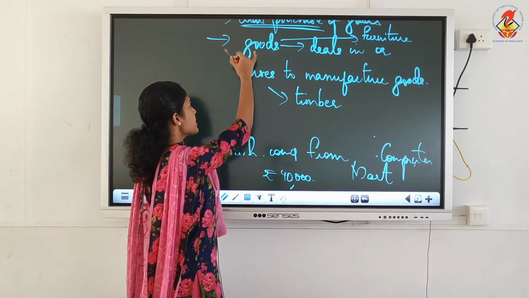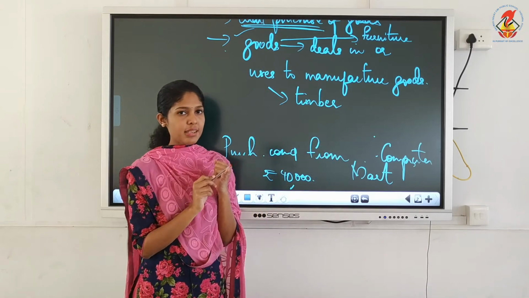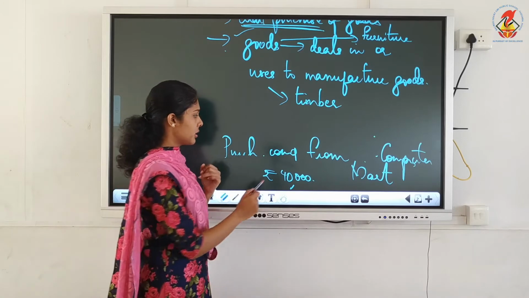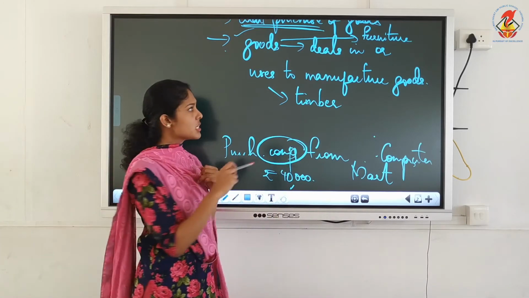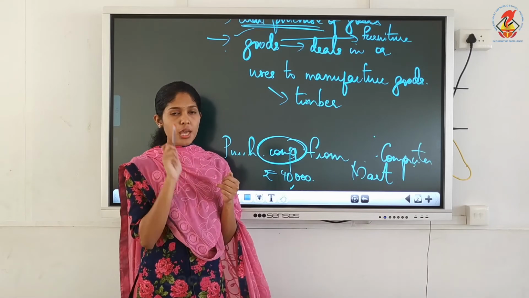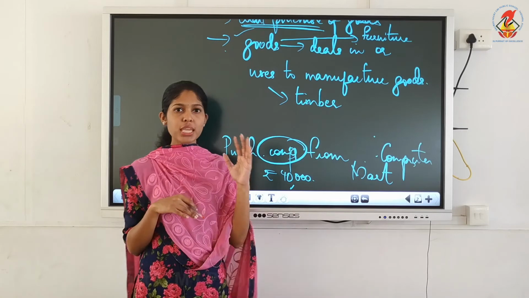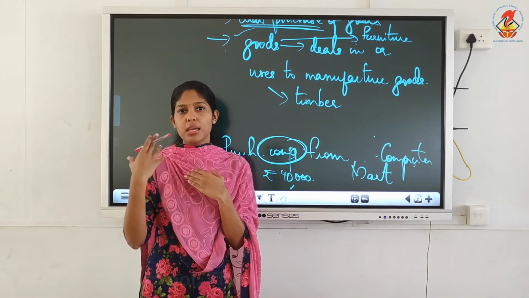The first condition is satisfied. It is on credit basis. Whenever the name of the seller is mentioned, that means it is on credit basis. But we are purchasing a computer. Is it related to your business? No, yours is a furniture shop, and when you purchase a computer, it is not related with your business.